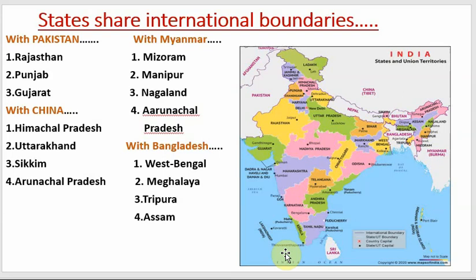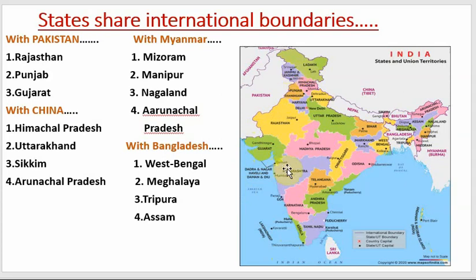Now we'll see which Indian states share their boundary with other countries, the international boundaries. So we start with Pakistan. Which Indian states share their boundary with Pakistan? We have Gujarat, Rajasthan, Punjab. Jammu and Kashmir has become a UT.